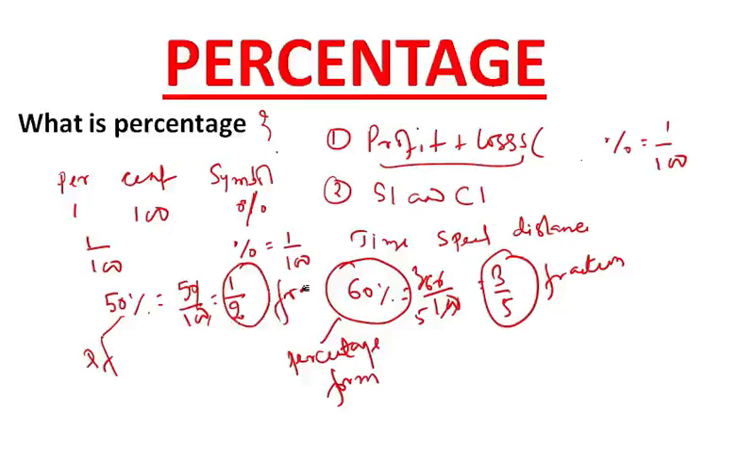Okay, now you tell me what is 25% in fraction form. Tell me. 25% means 25 by 100. It will be 1 by 4. So 25% in fraction form is 1 by 4. That's fine. Okay, let's move ahead.